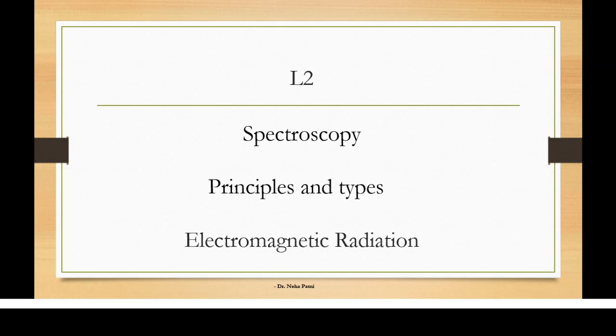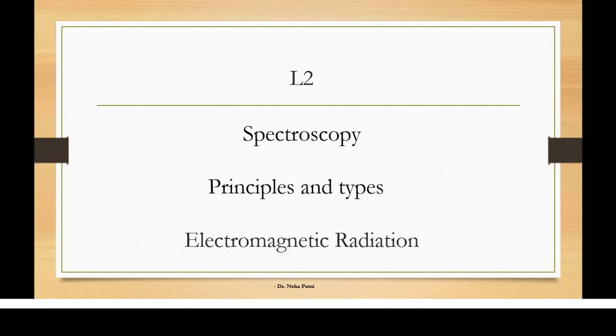Now as you saw on the screen, we discussed a brief of spectroscopy, and then we said that there is a principle behind spectroscopy: if the rays fall on a particular matter, they interact with the matter. So it either absorbs that or it emits that, and based on that we decided that the types of spectroscopy are two: absorption spectroscopy and emission spectroscopy.